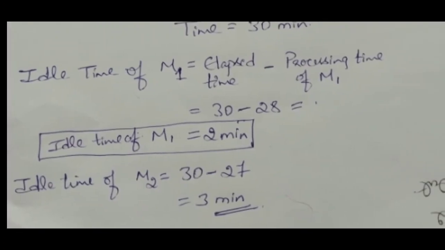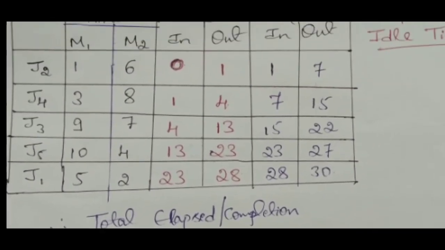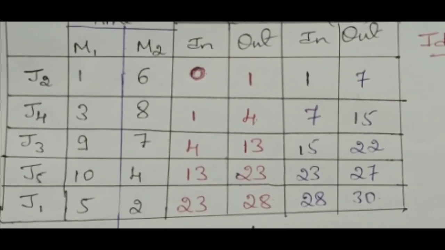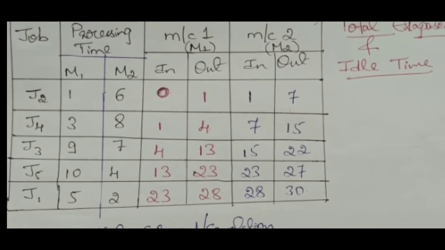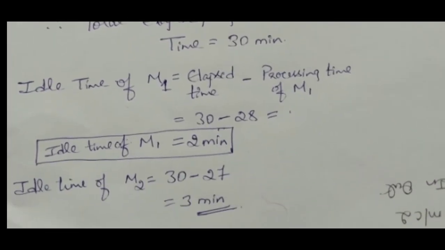And for the M2 machine it is the same: elapsed time is 30 minutes minus the processing time, which can be calculated by looking at the processing times here. In this M2, the sum will be 6 plus 8 plus 7 plus 4 plus 2, and you are going to get 27. Therefore 30 minus 27 is 3 minutes.